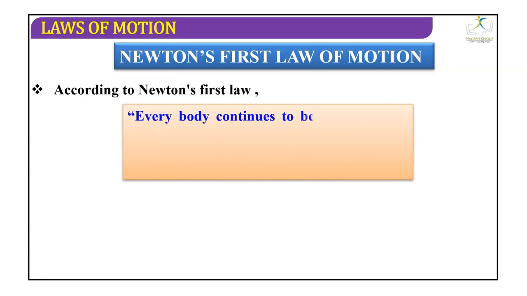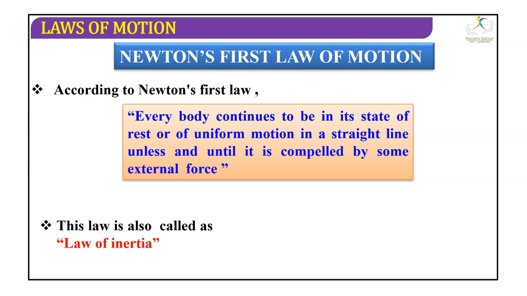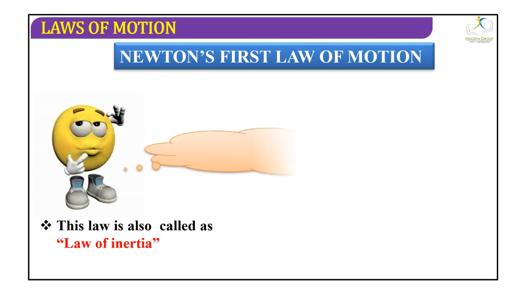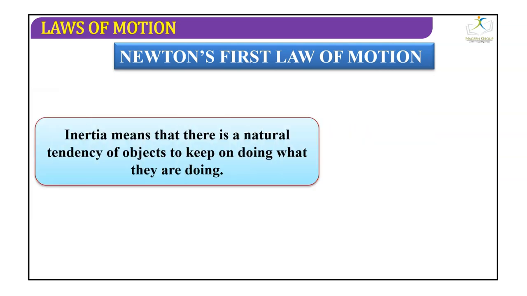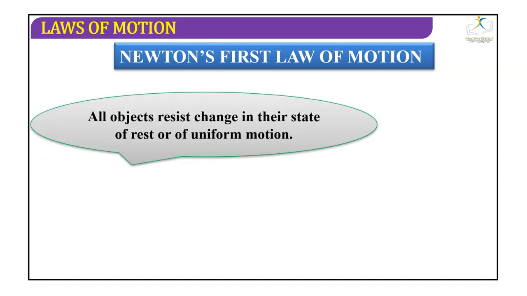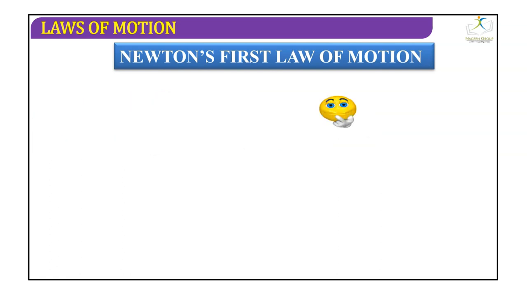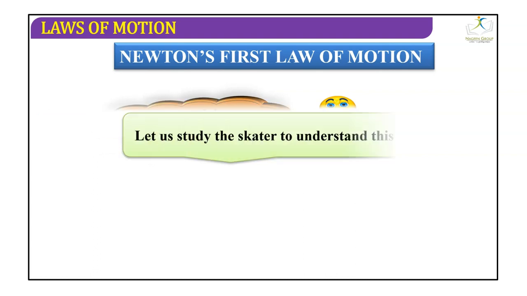According to the first law, every body continues to be in the state of rest or uniform motion in a straight line unless and until it is compelled by some external force. This is also known as the law of inertia. So what does inertia mean? Inertia means there is a natural tendency of an object to keep on doing what it is doing. All objects resist a change in their state of rest or uniform motion. Objects keep on doing what they are doing.